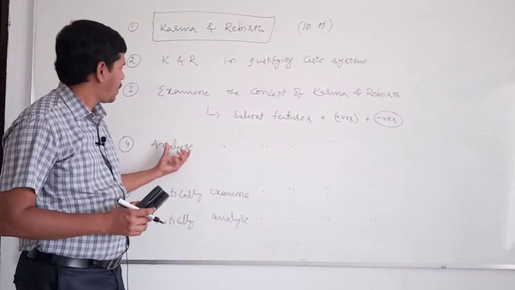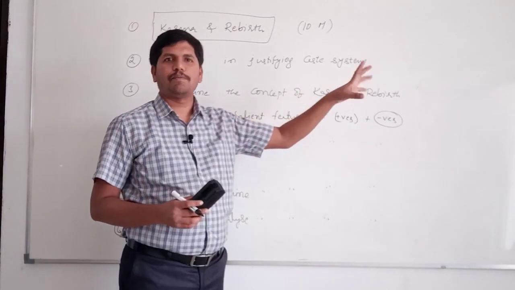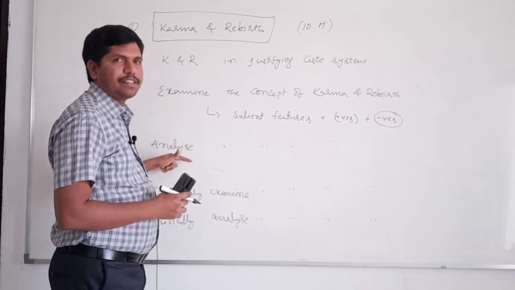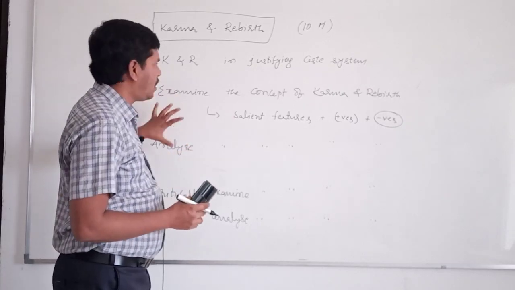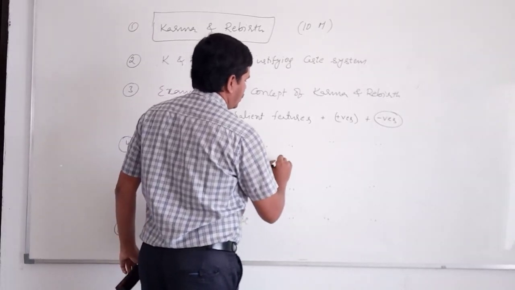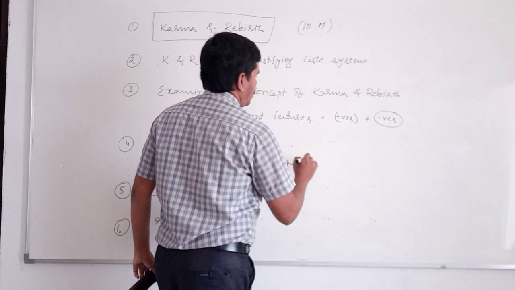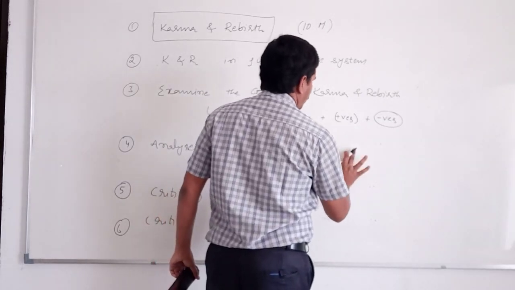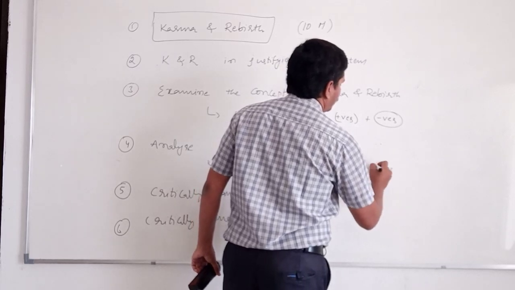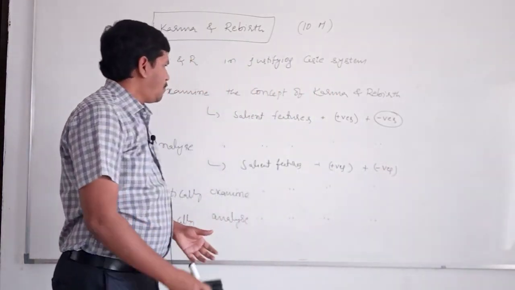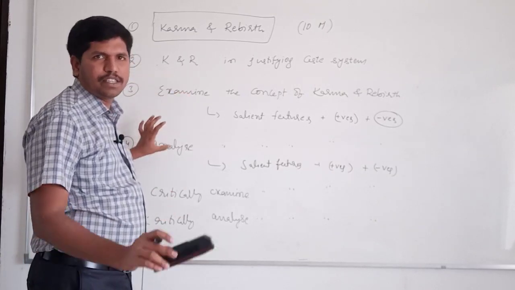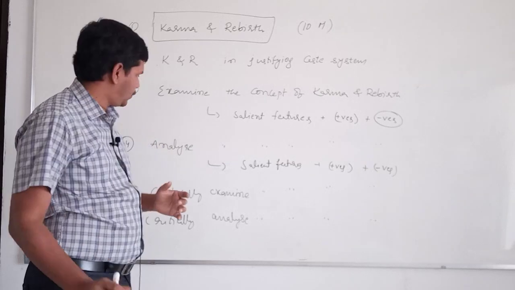Analyze. Next question. Analyze the concept of karma and rebirth. Please remember, whenever there is examine or analyze, answer is same. Examine or analyze. That means here also salient features plus positives plus negatives. That means whenever the question is asked with these two keywords, write the same answer: salient features, positives and negatives.